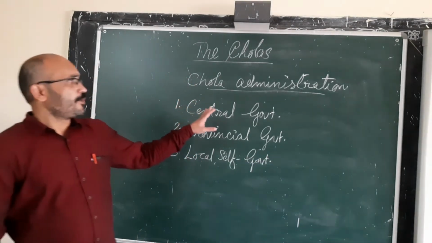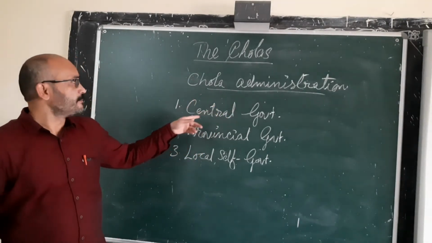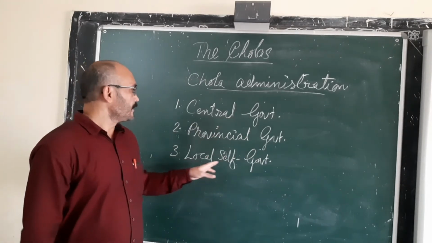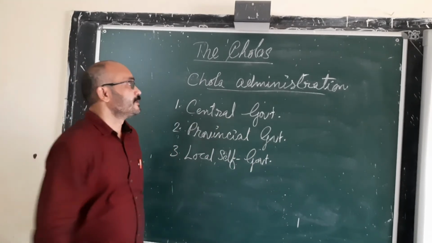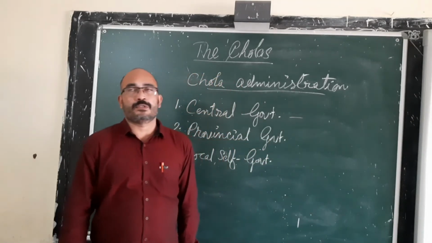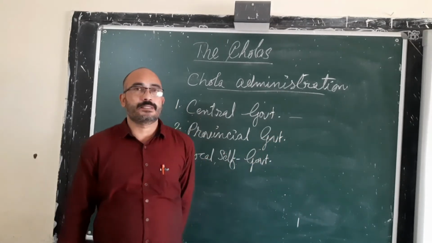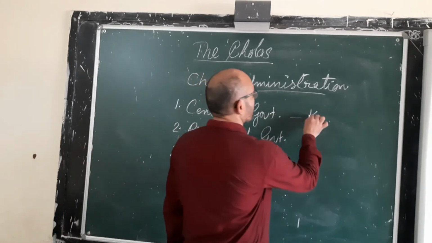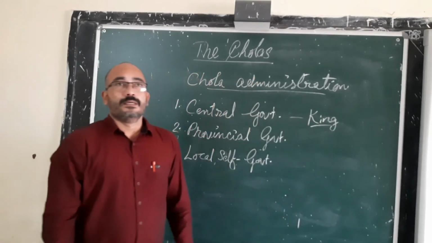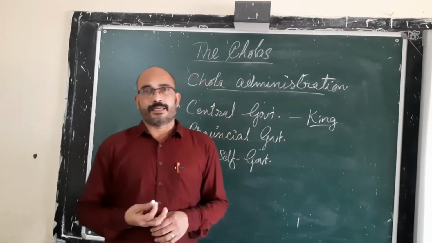The three parts of the Chola governing system: central government, provincial government, and local self-government. The central government was meant for the entire Chola empire, and the king was the head of this central administration. All the powers were held by the king only.